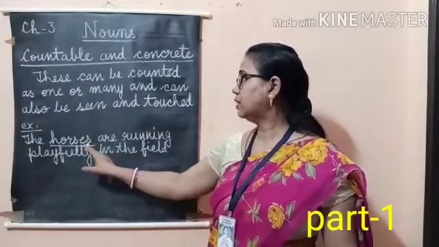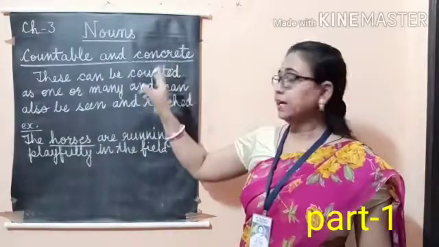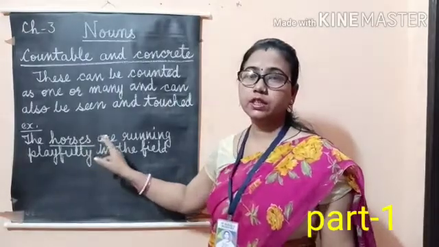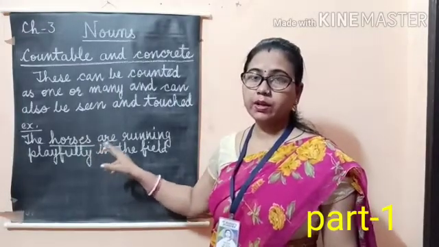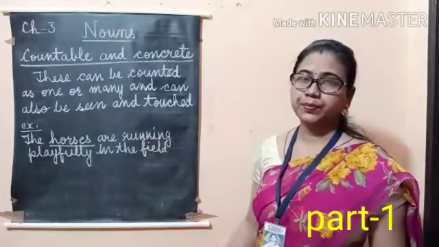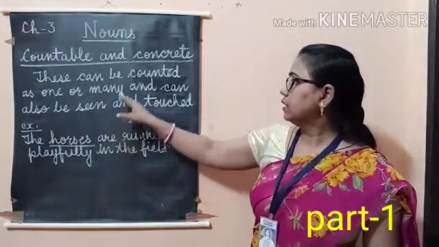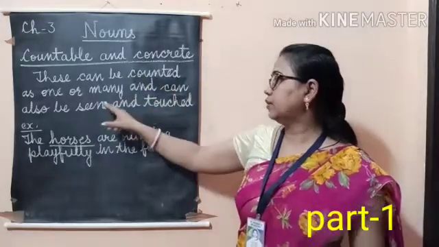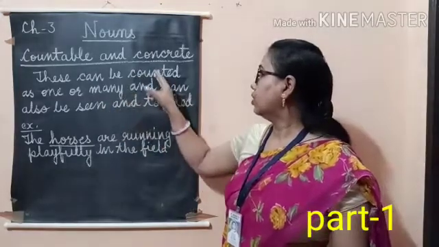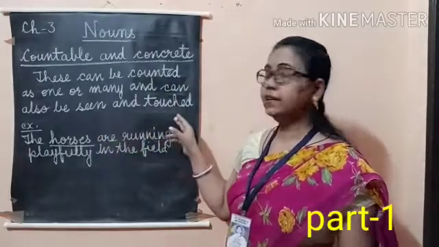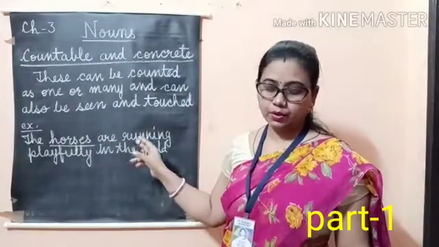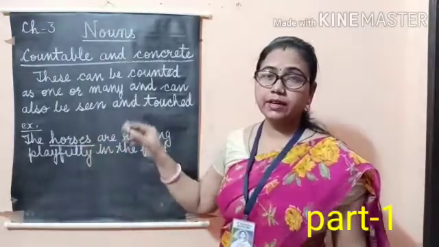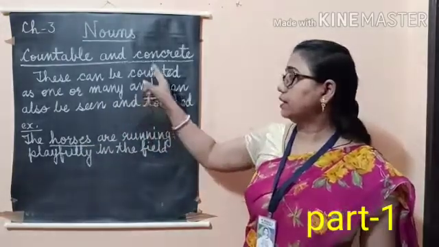Here horses are countable and concrete nouns, so we can count them and we can see or touch them also. So in this sentence, horses are concrete and countable nouns.